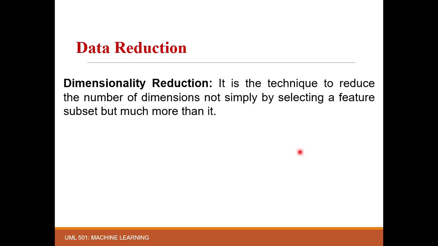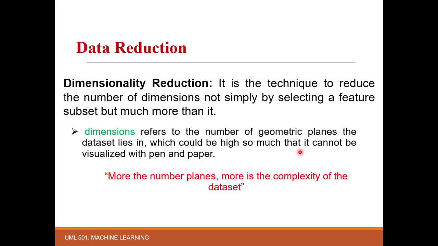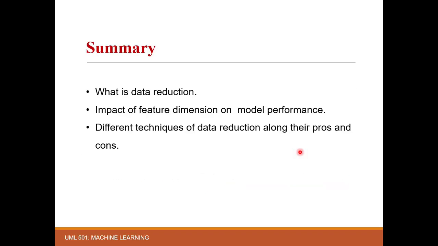Here the dimensionality of the dataset is directly related to the learning complexity of the model. This we already know. A dimension refers to the number of geometric planes the dataset lies in, which could be so high that it cannot be visualized with pen and paper. A well-known method of dimensionality reduction is principal component analysis, which will be discussed in the next lecture. So we can also say that the higher the number of planes, the higher the complexity of the dataset.